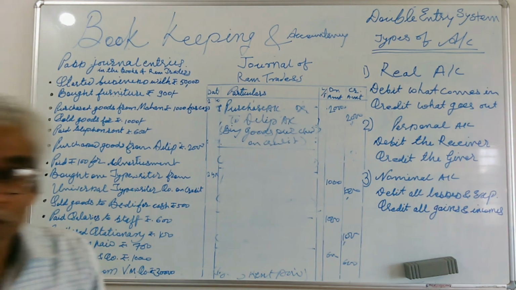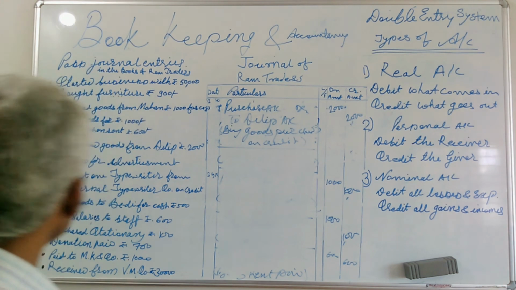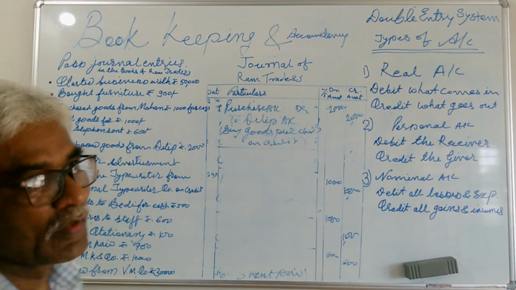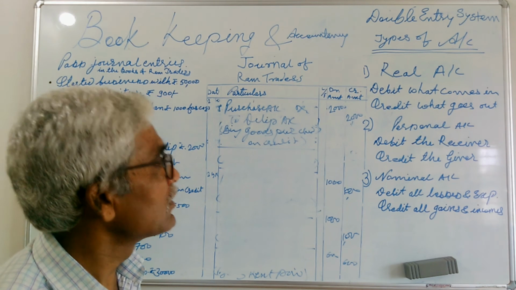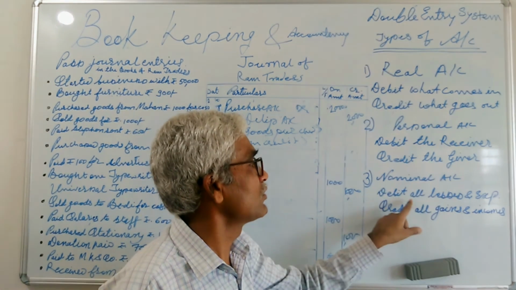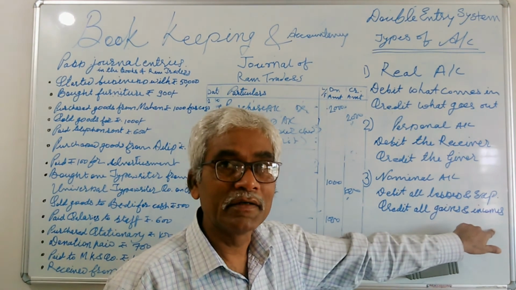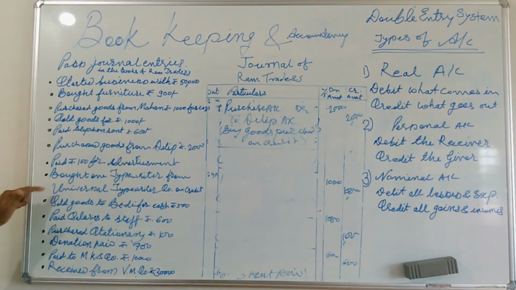That's why you raise a question about the transaction. Here, paid rupees 100 for advertisement. So you determine it is an expense, and this expense comes under nominal account, not under real or personal account. So debit all losses and expense, credit all gains and income.